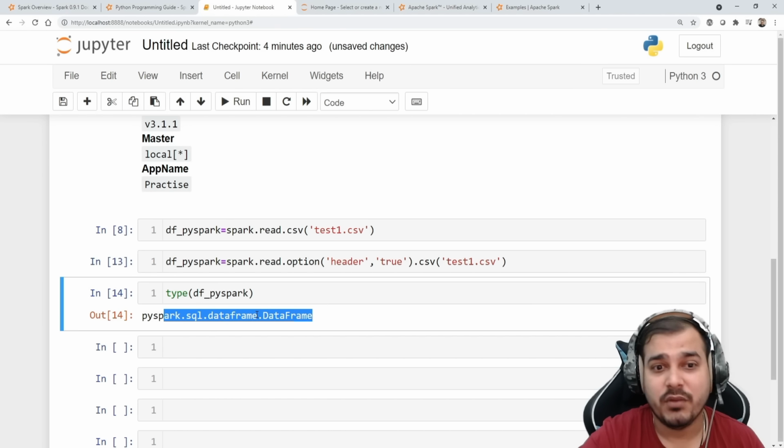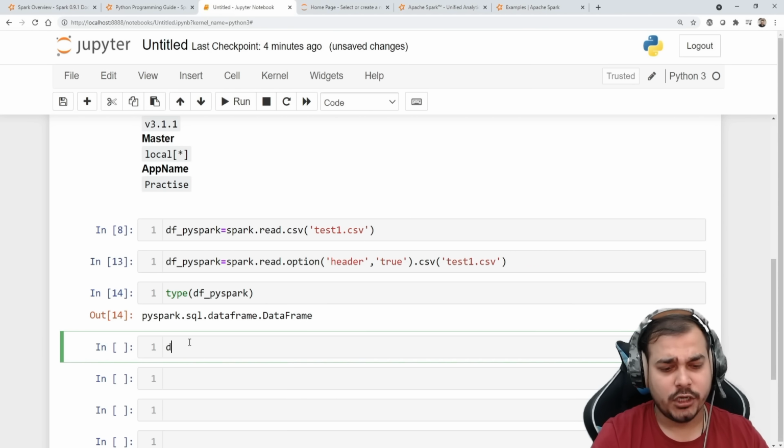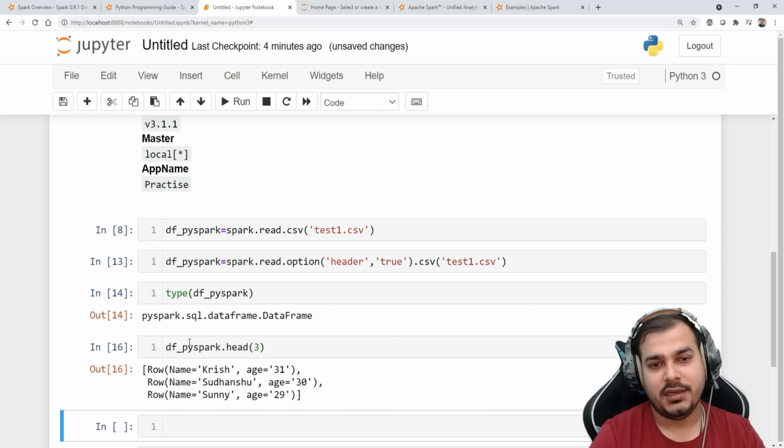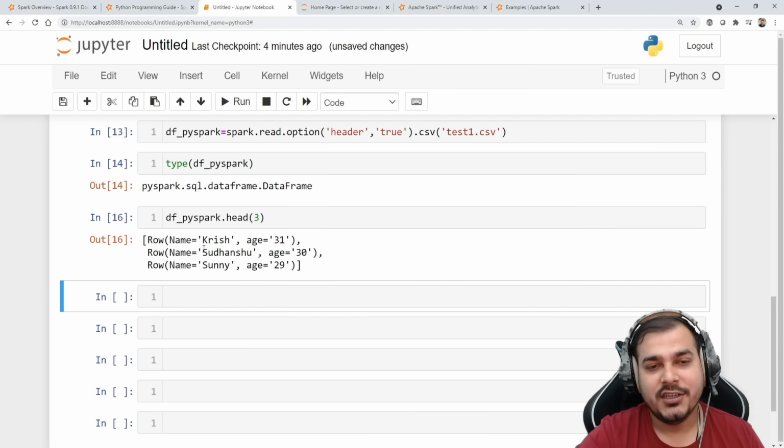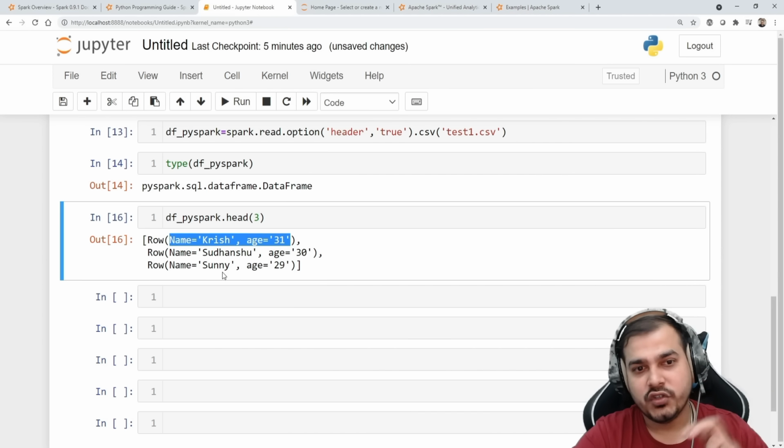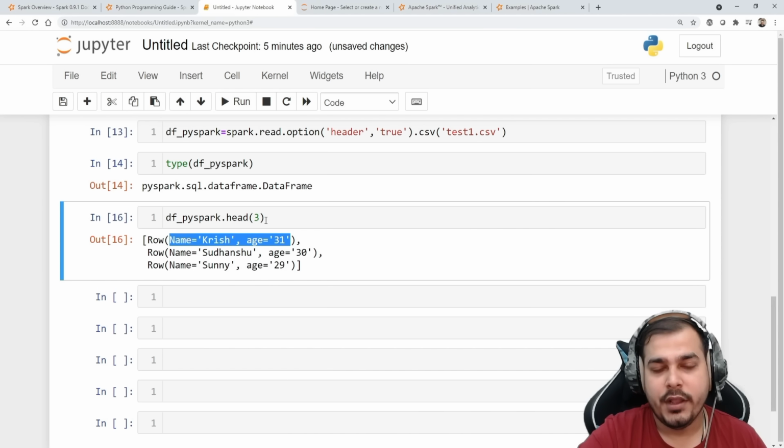There are a lot of things that we will be learning as we go ahead. But if I quickly want to see my, probably, I don't know whether head will work. Let's see. Yes, head is also working. So if I use dot head, probably you'll be able to see the rows information shown over here.